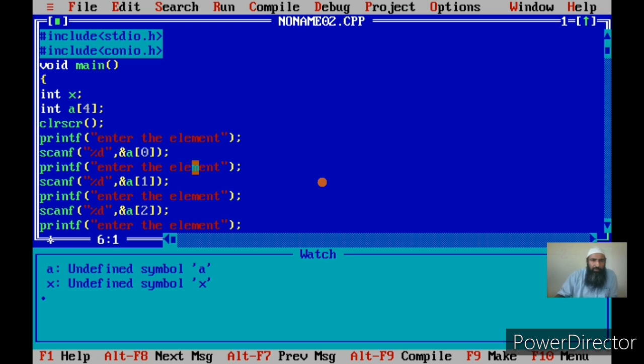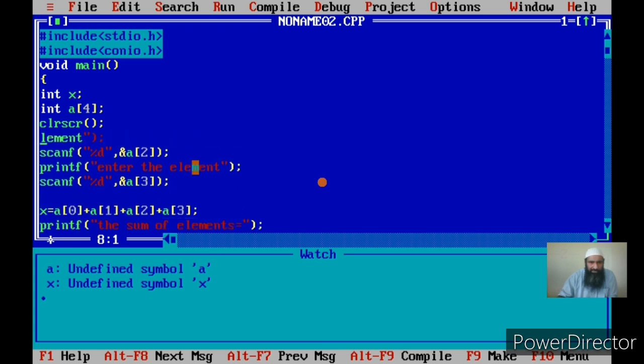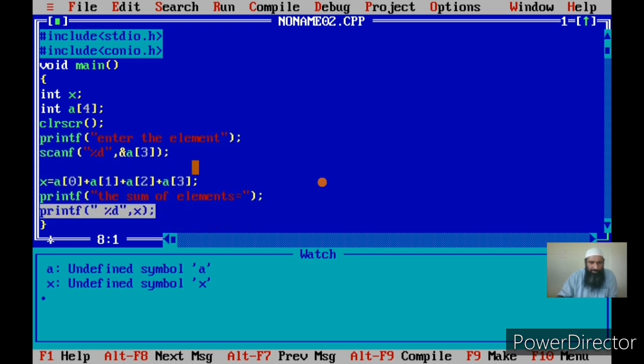Now let us see how we handle the same arrays with loops. I have already explained what loops are. I'll first use a for loop to handle an array. How do I input the array elements using a for loop? I use a for loop with i equal to 0, i less than or equal to 3, i equal to i plus 1.